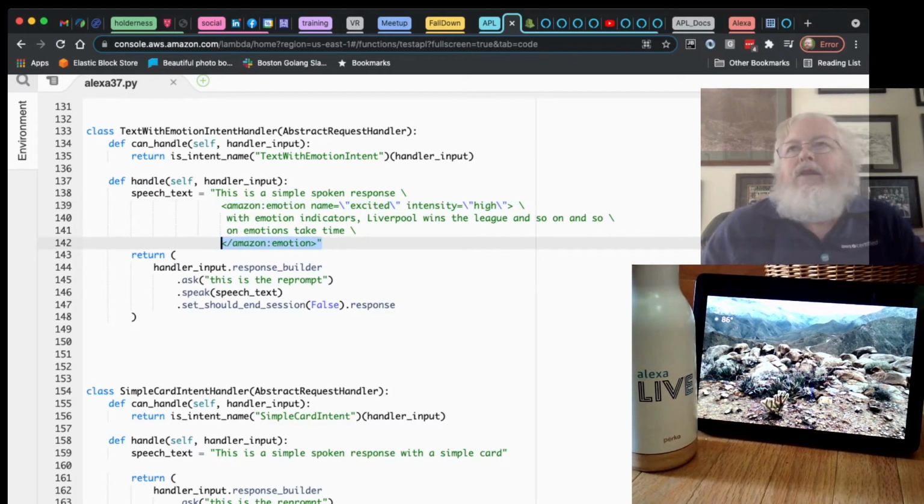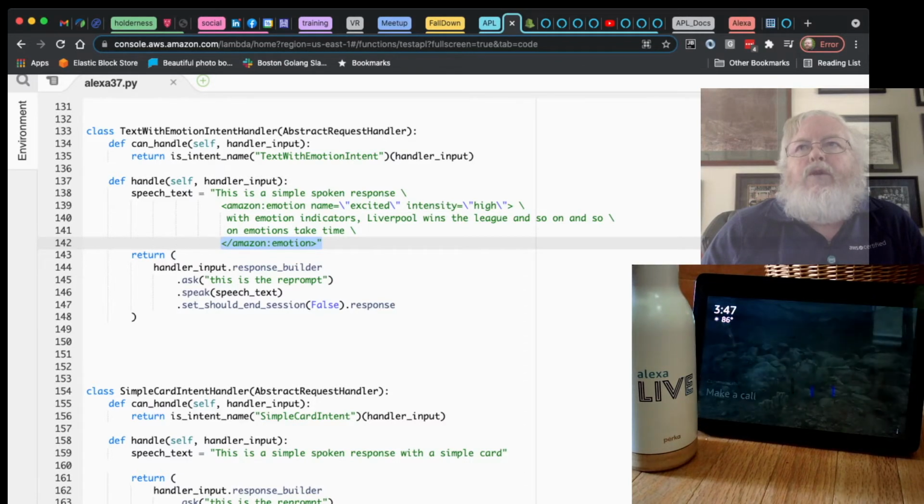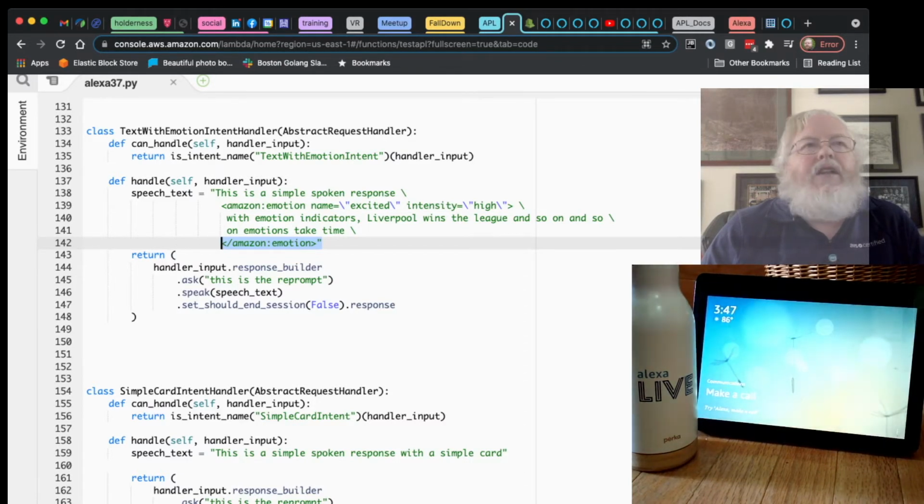One of the things you may notice is that this text is a little bit longer than the other text. That's because it seems to take Amanda a little while to warm up to using the emotion that you ask for. So if you have a very short bit of text, you may not hear the emotionality. But let's try this.